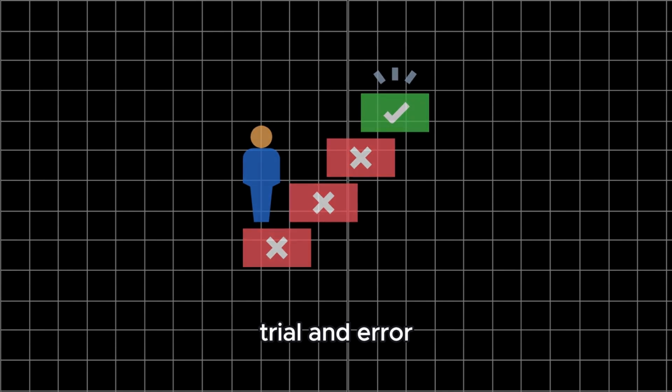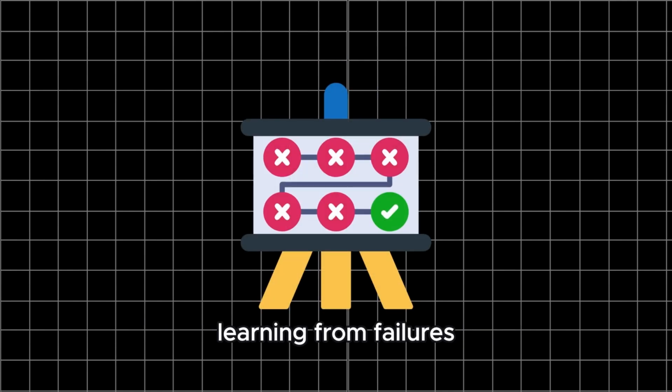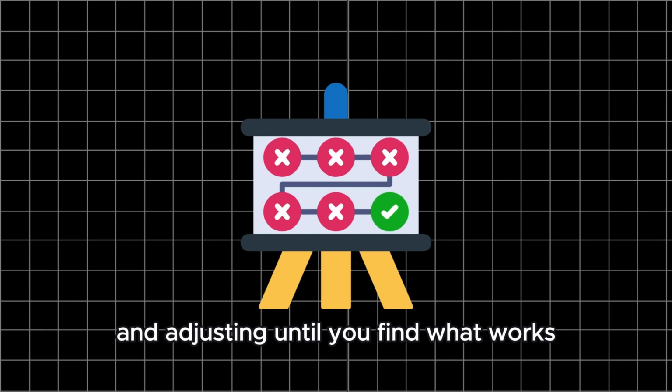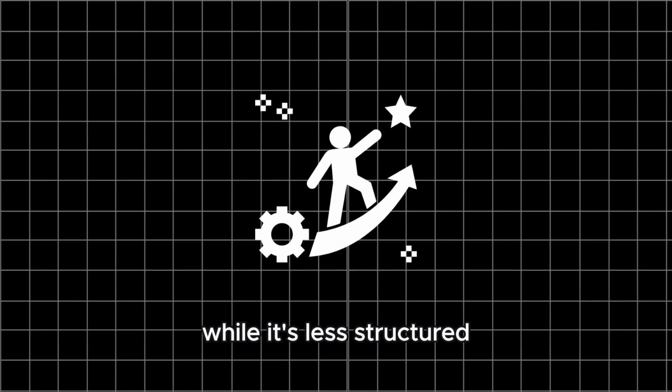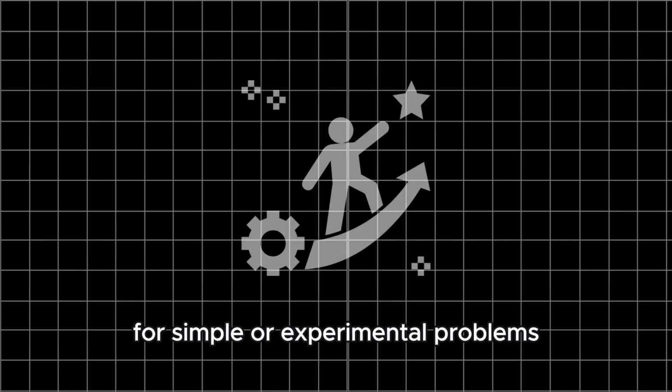Trial and error. This straightforward method is about trying different approaches, learning from failures, and adjusting until you find what works. While it's less structured, it's surprisingly effective for simple or experimental problems.